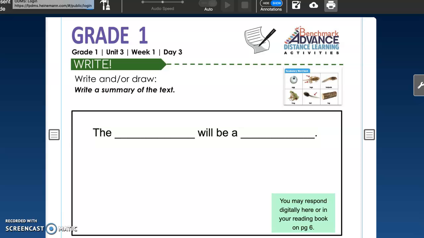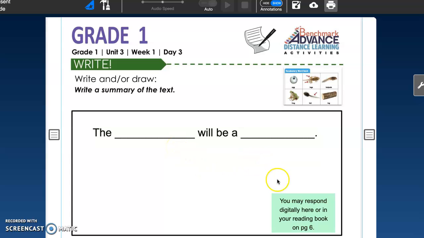One way we could summarize this text is by using this sentence starter or the sentence frame. The blank will be a blank. What happened? What changed? Who changed in that poem? What changed into something else? We could use this sentence structure, sentence frame to help us to write that.